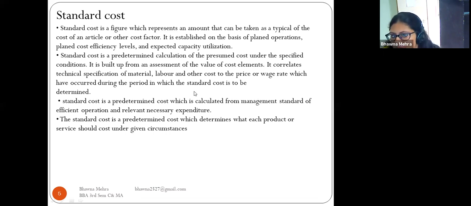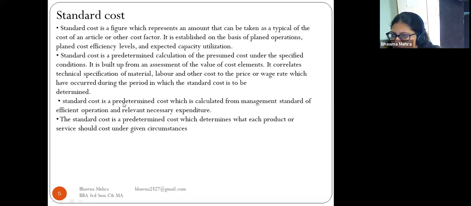So it is a predetermined calculation of cost under specified conditions, and these are all determined under the standard cost.